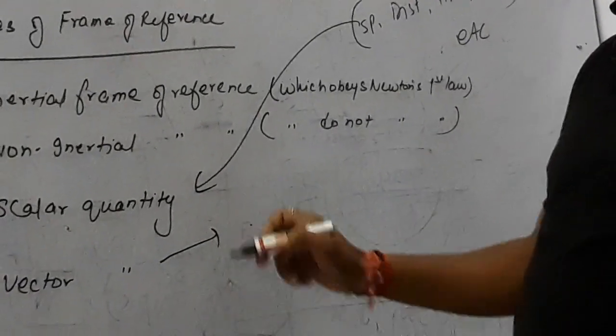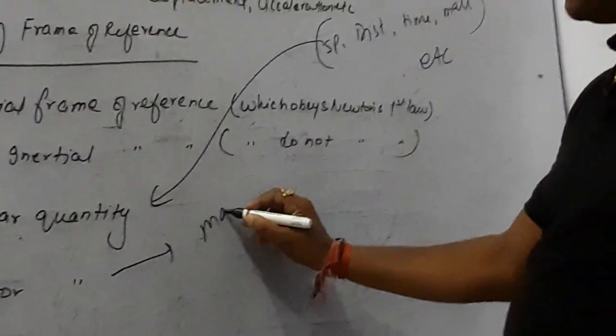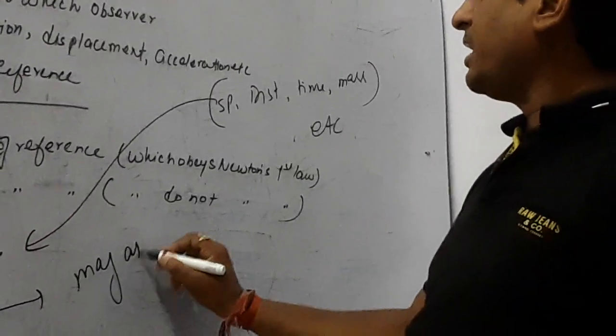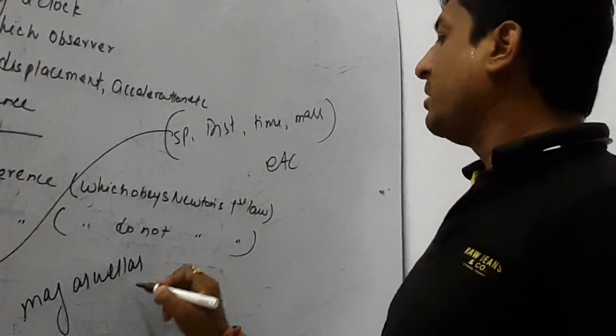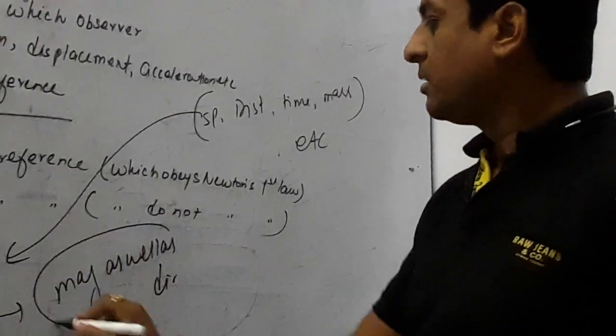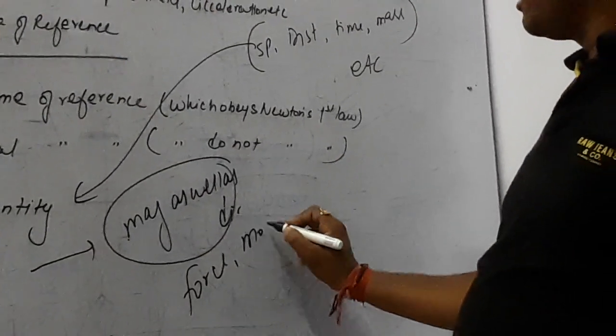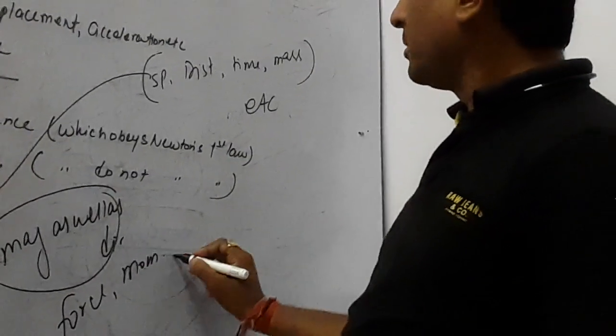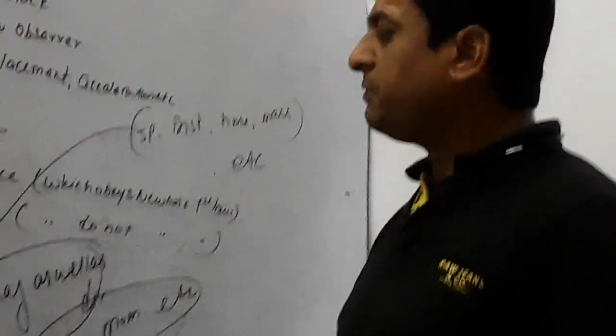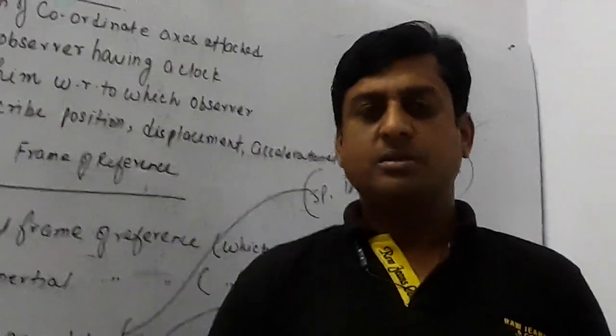And vector quantities are those quantities in which magnitude as well as direction are both required. Examples are force, momentum, etc.